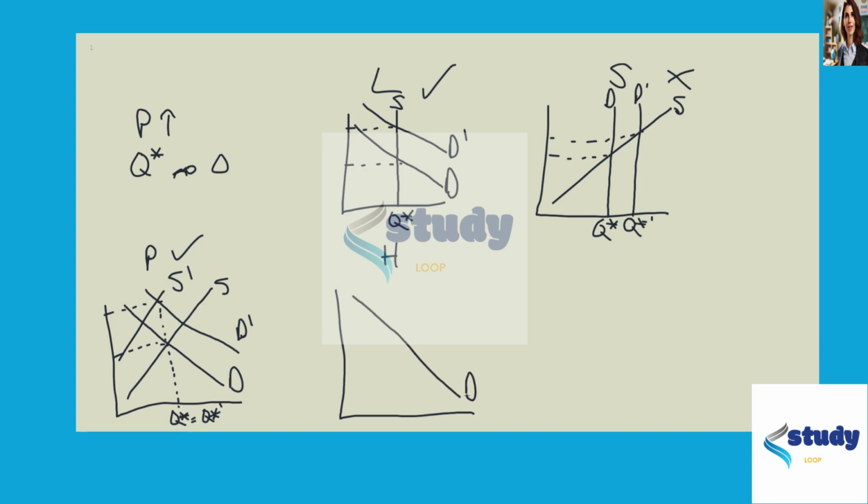So let's just draw a conventionally shaped demand curve and conventionally shaped supply. Well, if demand is unit elastic or any sort of regularly shaped demand curve and we decrease supply, if demand is not perfectly inelastic, then any decrease of supply is going to drive down the equilibrium quantity. So Howard is not correct.